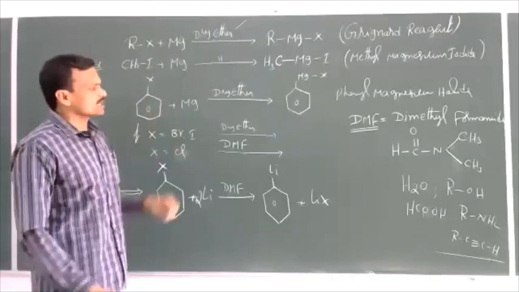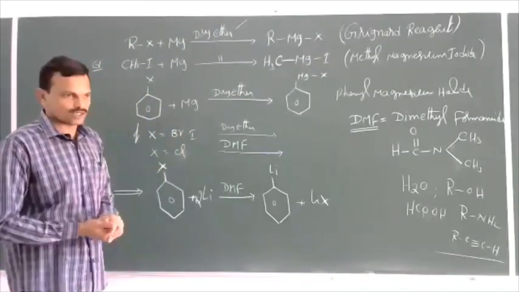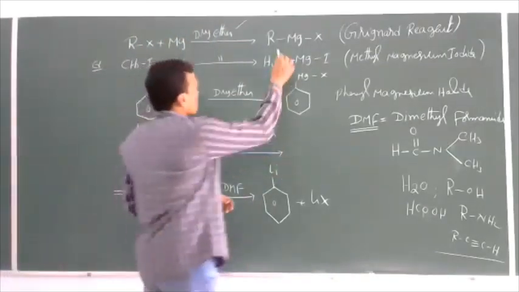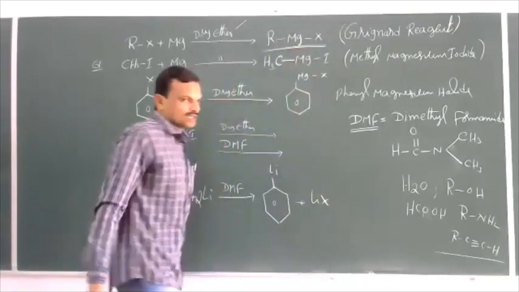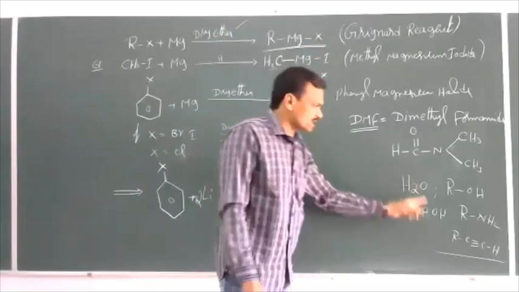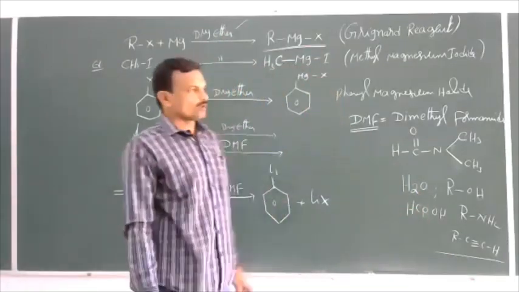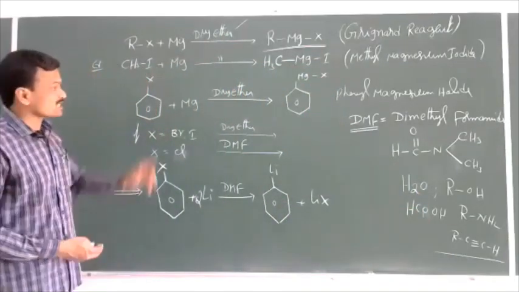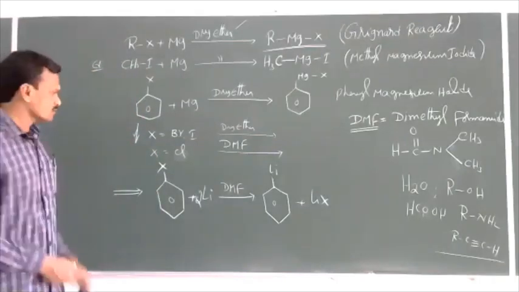Suppose if compounds containing acidic hydrogens are used here, then what will happen is, the Grignard reagent formed here immediately reacts with that solvent you have taken, and the corresponding alkane will be formed. Let us see that equation.